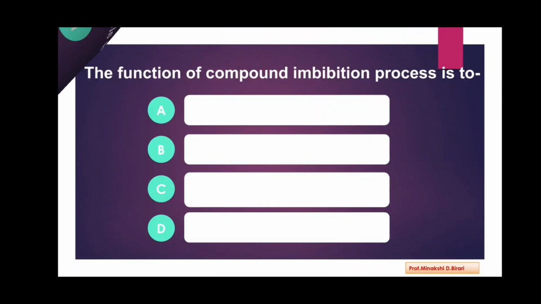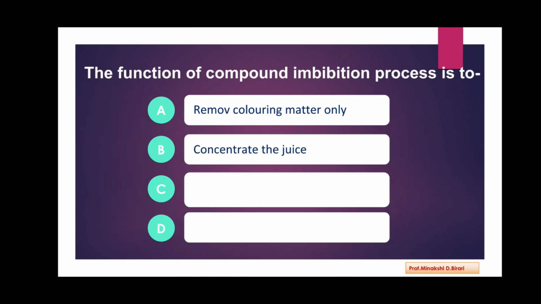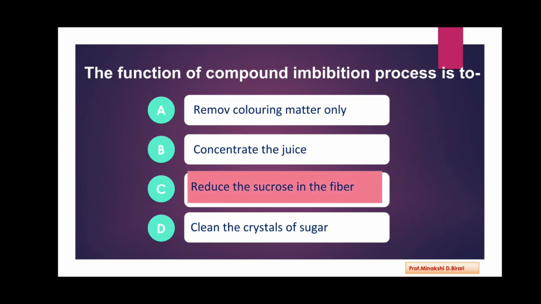Next question. The function of compound imbibition process is to. Options are removing coloring matter only, concentrate the juice, reduce the sucrose in the fiber, and clean the crystals of sugar. So the answer is reduce the sucrose in the fiber. The function of compound imbibition process is to reduce the sucrose in the fiber.